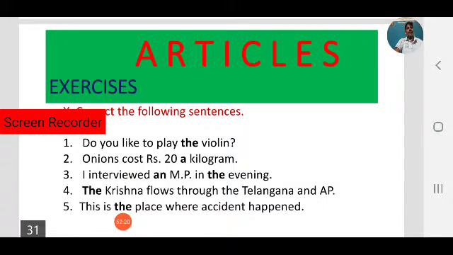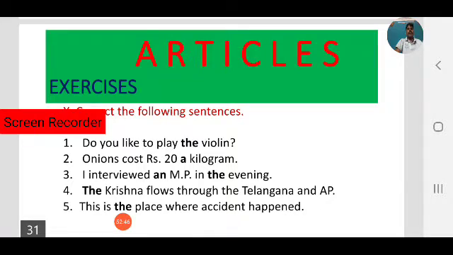Krishna plays the flute. Before a musical instrument, when it is singular, not plural, you have to use the definite article the. Do you like to play the flute? Krishna plays the flute.